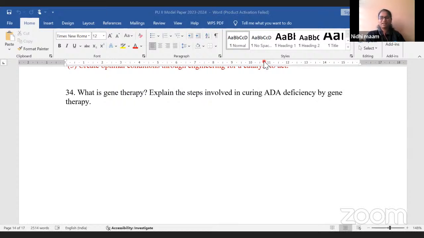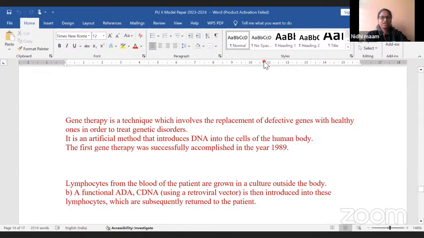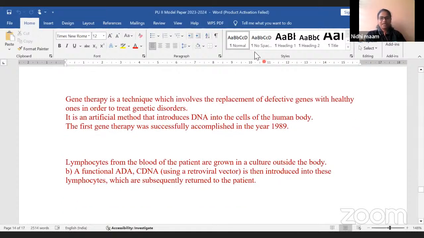ADA deficiency is a deficiency which causes problems in our immune system. So let us look at it. Here you can see, ADA, lymphocytes from the blood of a patient are grown in a culture. These are the gene therapy steps in ADA deficiency. The first step: lymphocytes from the blood of a patient are grown in a culture outside the body.